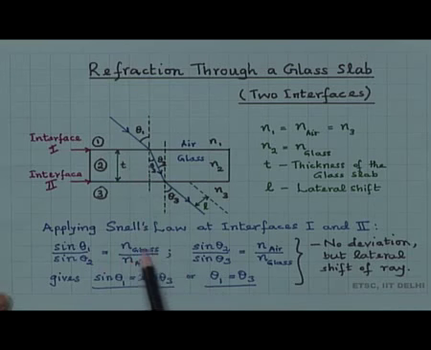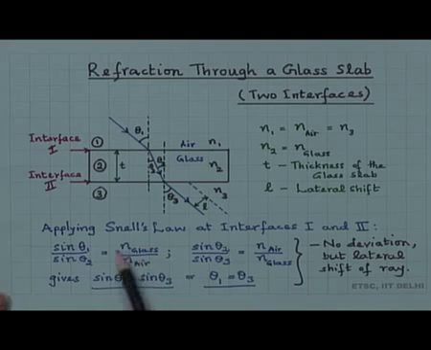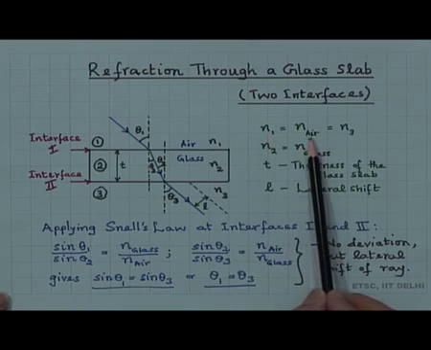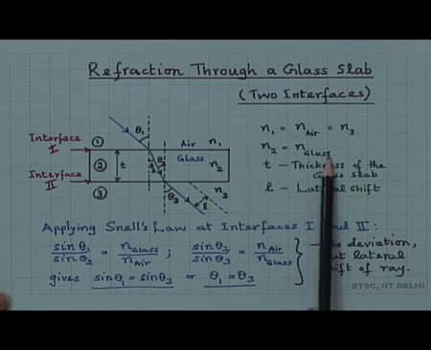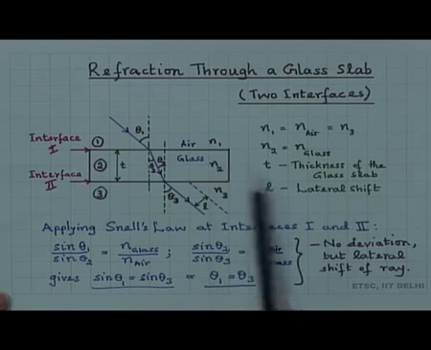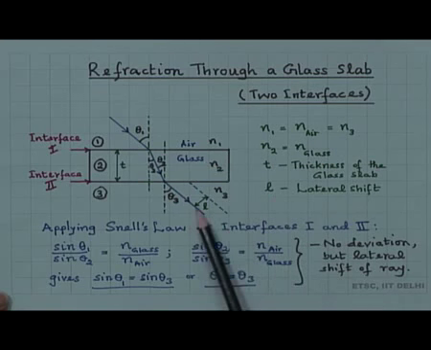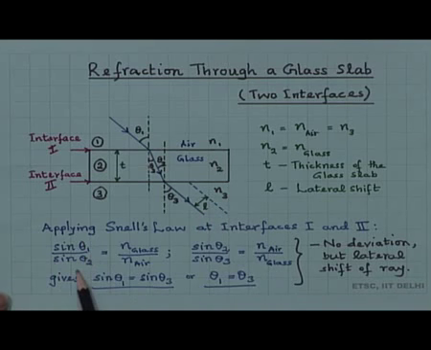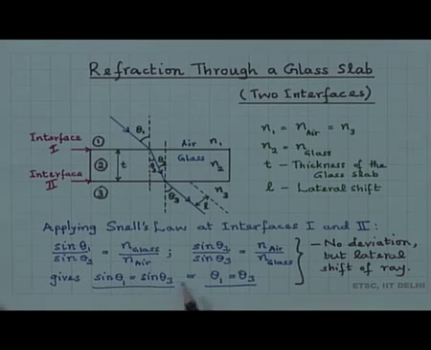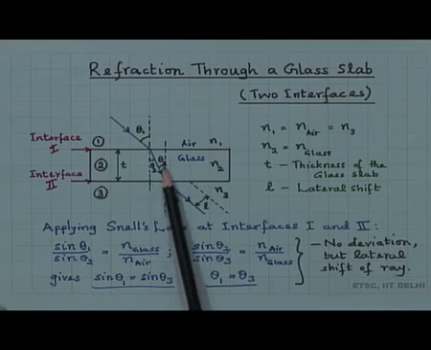So, we have noted with the subscript n glass. So, n1 is n air and n2 is n glass, T is the thickness of the glass slab, L is the lateral shift. We will talk about L in a minute. So, sin theta 1 by sin theta 2 is equal to n glass by n air, and at the second interface theta 2 is now the angle of incidence.